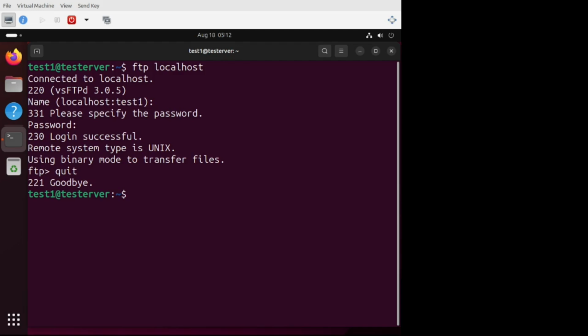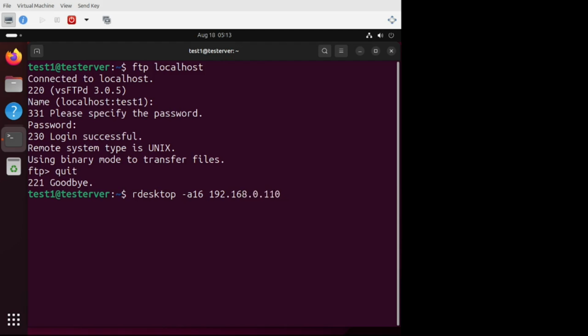XRDP, I'll show you XRDP connection in some other session, because it will require two machines talking to each other. rdesktop though I can show you right away. So we can say rdesktop -a 16, that is we want a color depth of 16 bits, and we'll say the server name is 192.168.0.110.